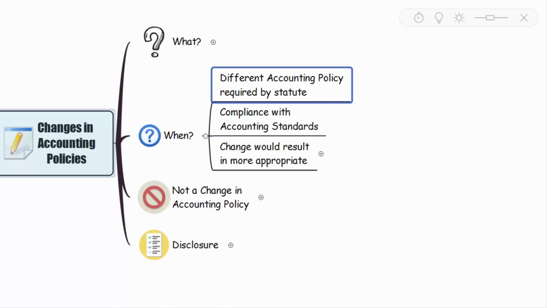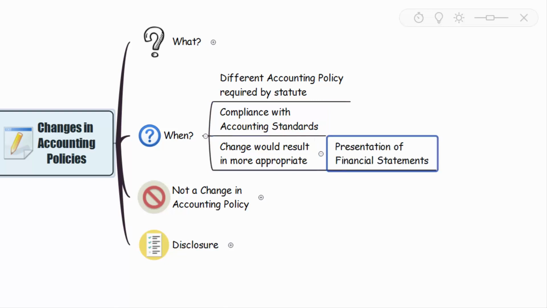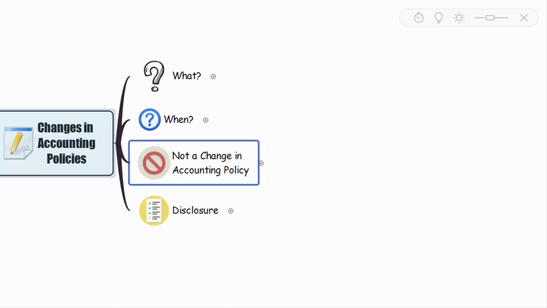When can accounting policies be changed? Accounting policies can be changed when it is required by statute, say law, when it is to ensure compliance with accounting standard, or when the change in accounting policy would result in a more appropriate presentation of the financial statements. So three circumstances: one is statute, two is accounting standard, three is more appropriate presentation of financial statements.